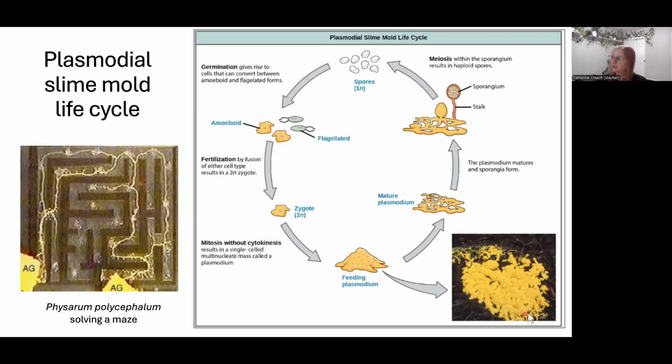So this is what it looks like in real life. These live in our area. I see them on campus every fall. And this will crawl around ingesting tiny little invertebrates because it's a hunter, and it ingests them with its pseudopodia. And when it's ready, it will find a place to sit. It will produce these little egg structures. It will elevate the egg structure. And inside that egg structure, it will do meiosis to produce spores, and the whole process will start again. These have an annual life cycle, so they're in their eating phase in the fall, and before winter, they release their spores.